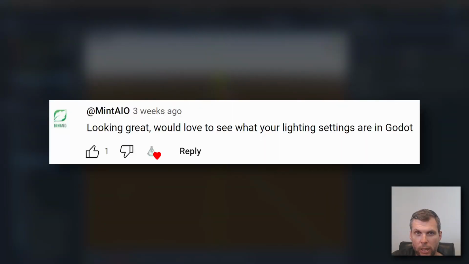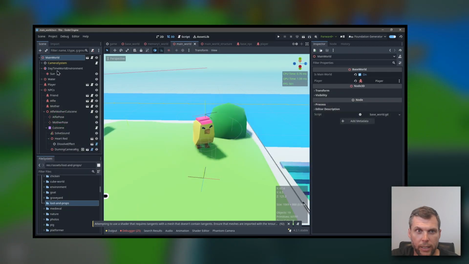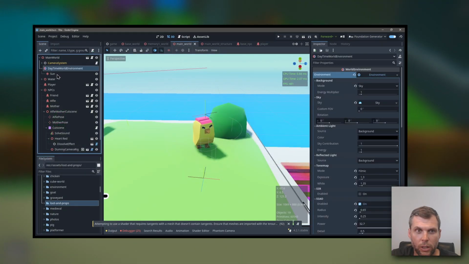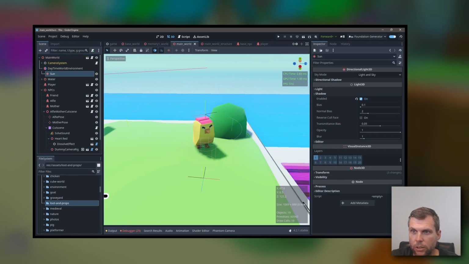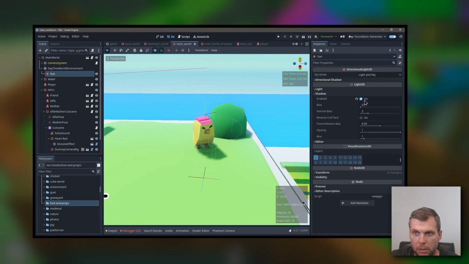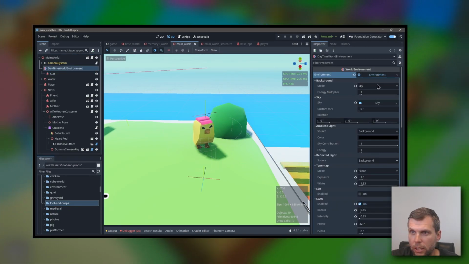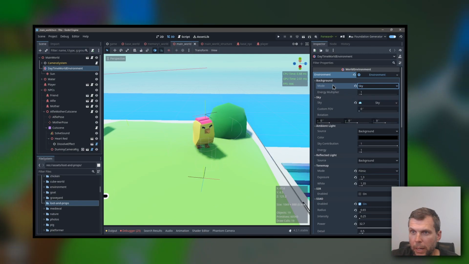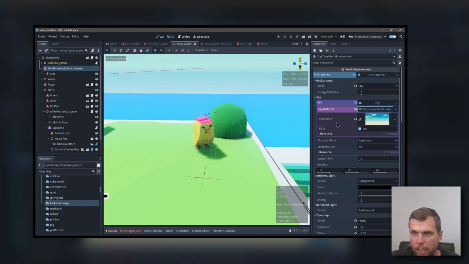Oh, and before I forget, I had a comment from Mint AIO asking about the lighting settings of the game. So let's take a quick look at those. In the main world, I have a world environment node. A child of that is just a directional light, with the only change being enabling shadows. And then inside the environment, here are my settings. I use a sky background with a panorama image from a royalty-free site, which escapes me at the moment.